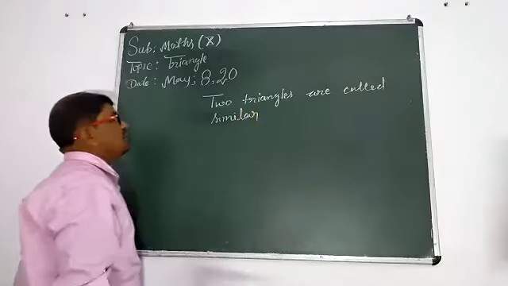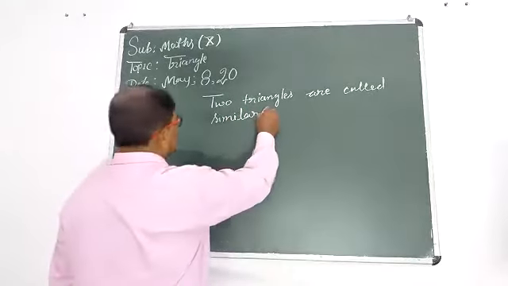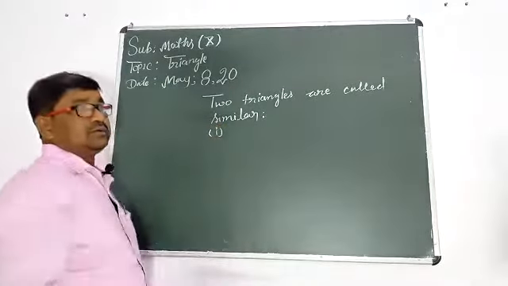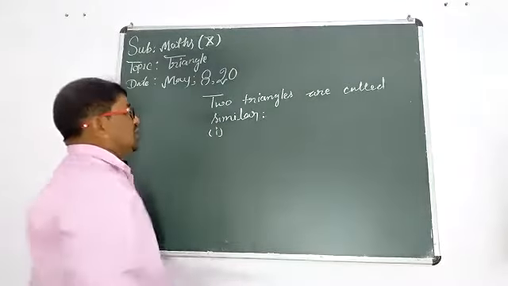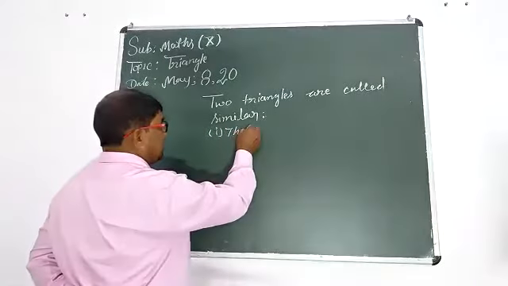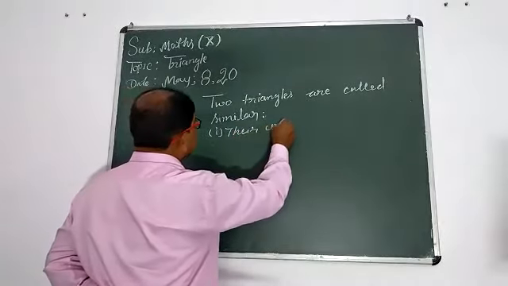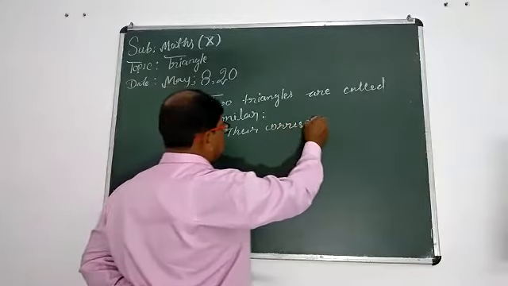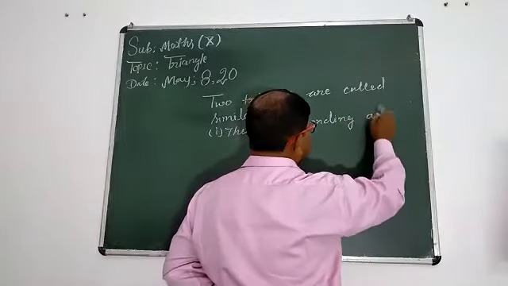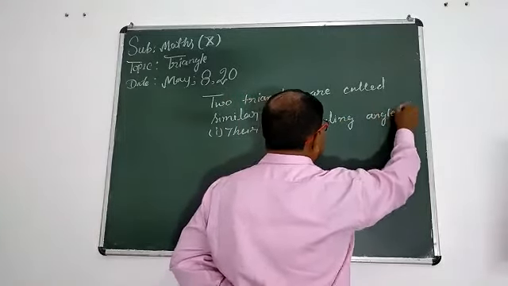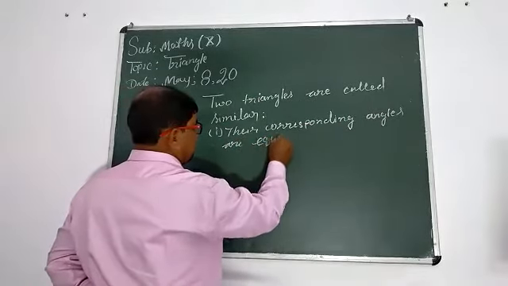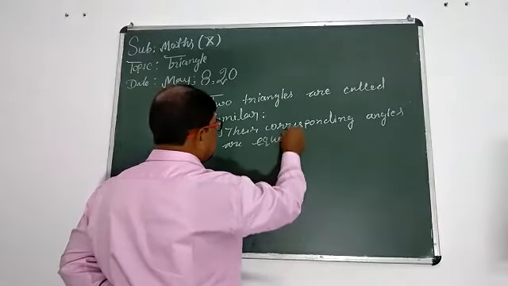Two triangles are called similar. How? Number one, if their corresponding angles are equal.